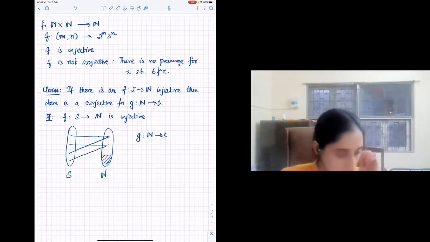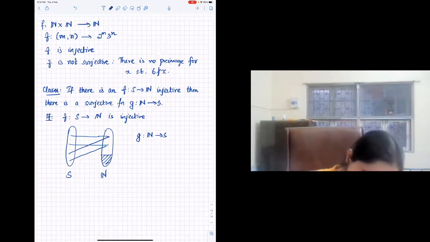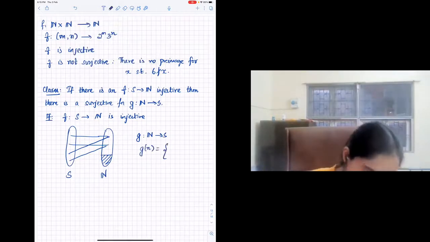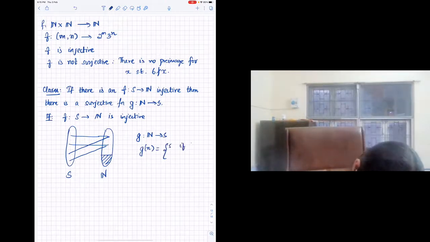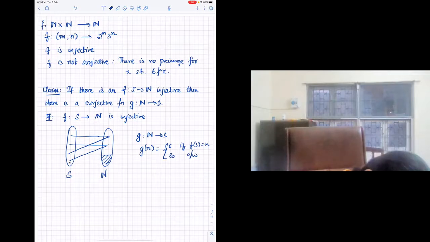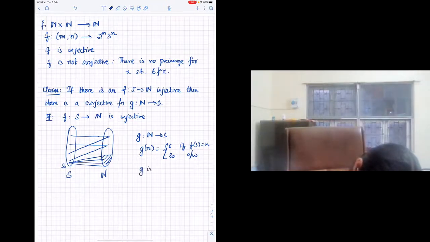Yes, yes. Right? You chose one instead. So what you do, the most natural, these things we know don't have images. Assign an arbitrary image to each of them. We don't care about what it is. So g of n is s, if f of s is equal to n for some s in S. Otherwise, you just assign it to some element here. So what do we know? We know that g is surjective.